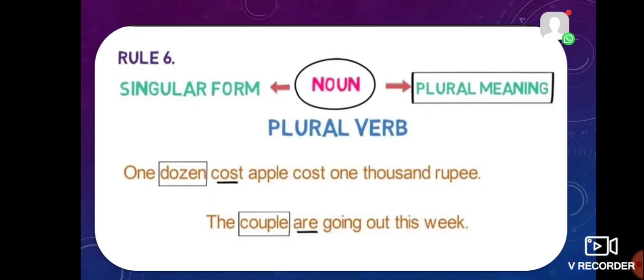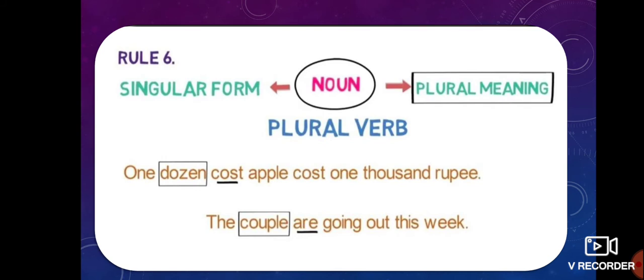Now let's move to the next one. If the singular form plus noun is equal to plural meaning. Okay, singular form plus one plural noun is a plural like meaning, like a dozen, couple. So the meaning is plural. Without s or es, meaning is plural. So we have to add the plural verb.